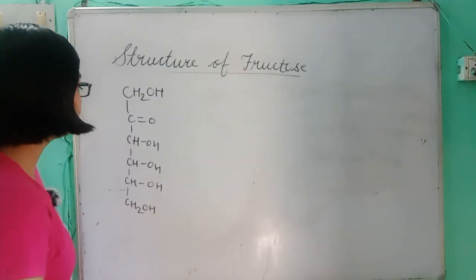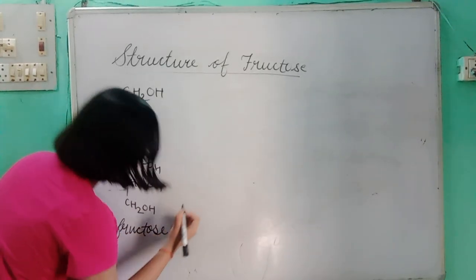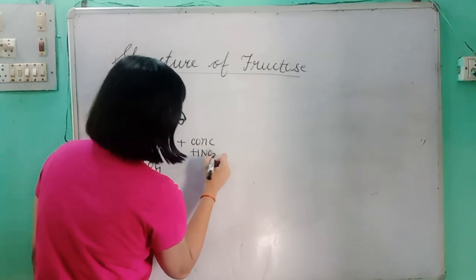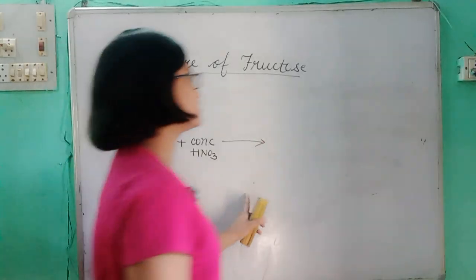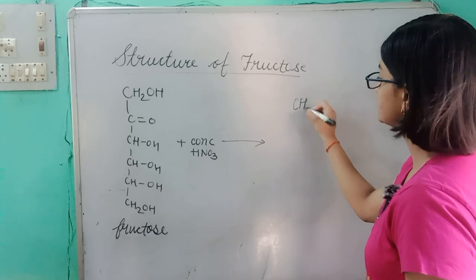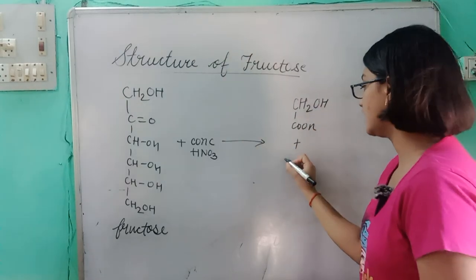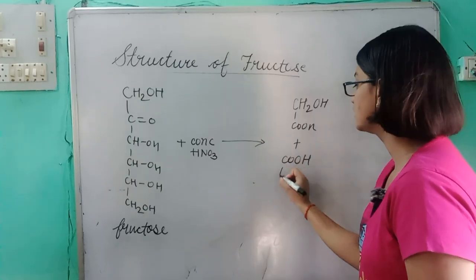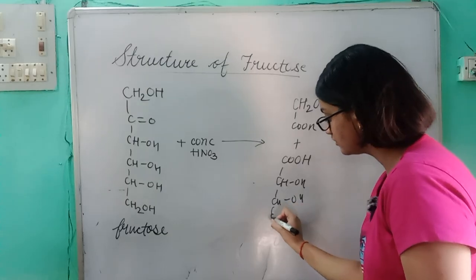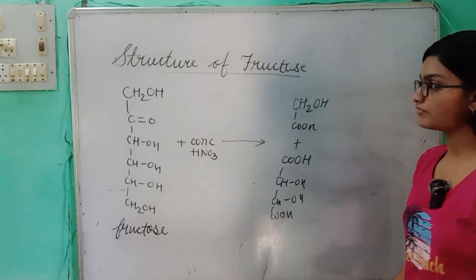Now the evidence is that when fructose reacts with a strong oxidizing agent like concentrated nitric acid, it splits into two acids, glycolic acid as well as tartaric acid. Glycolic acid is CH2OH-COOH, plus tartaric acid, COOH-CHOH-CHOH-COOH. So glycolic acid and tartaric acid.